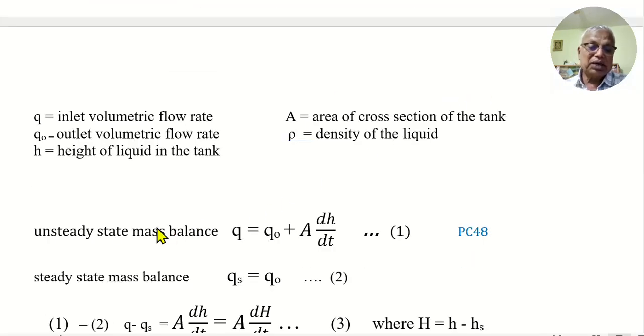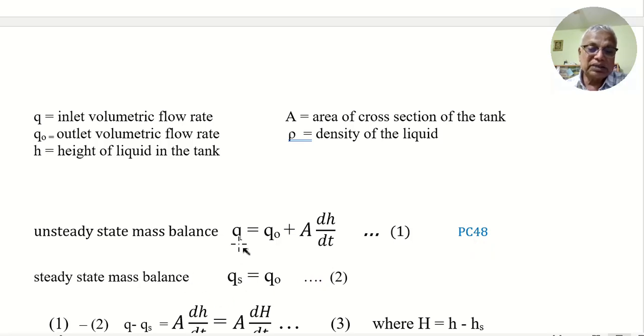Now if you write the material balance, steady state mass balance, unsteady state mass balance, as I had done in my earlier lecture PC48, you can refer to this equation. The unsteady state mass balance gives Q equal to Q naught plus A dH by dt. You can refer to the lecture titled PC48 in my video series.